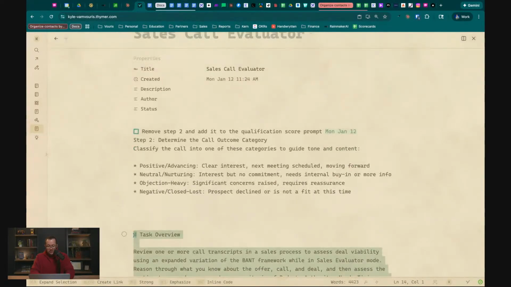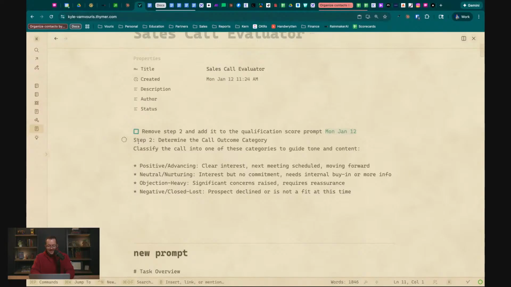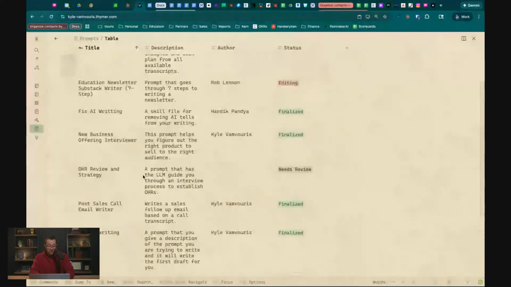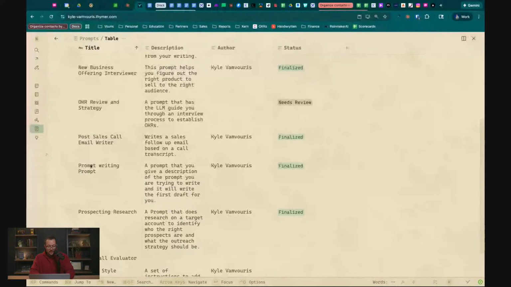One of the things I want to do is write another prompt that determines call outcome category. To do that, I'm actually going to use a prompt that I have that writes prompts, so I can show you how that works. That'll be fun. Prompt writing prompt. Great name, right?